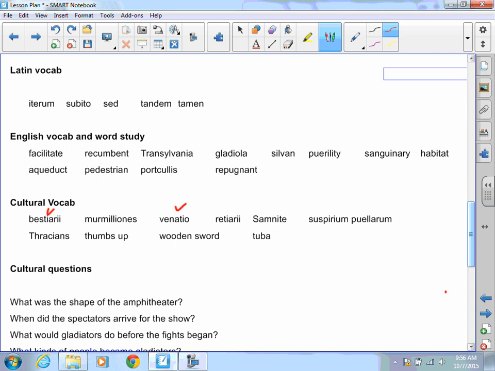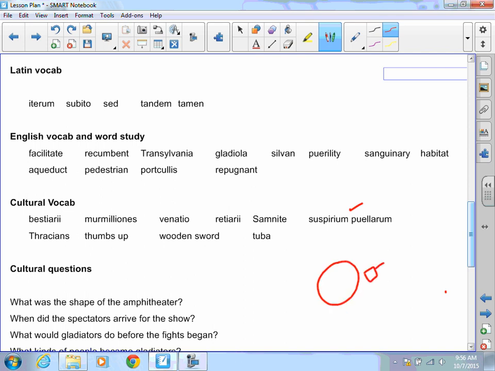Samnite, he's got that square-type shield, and he has a short sword. Suspirium puellarum is literally the heartthrob of the women, so that represents a gladiator superstar. Thracians, they're going to have the round shield, and they've got a really short dagger-type thing that they're going to use in their battles.